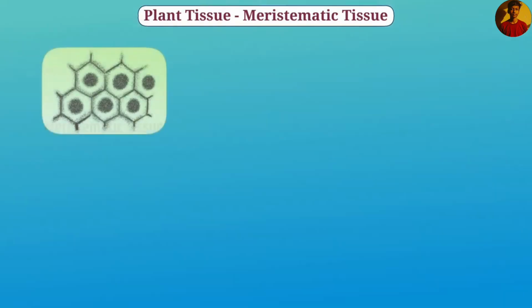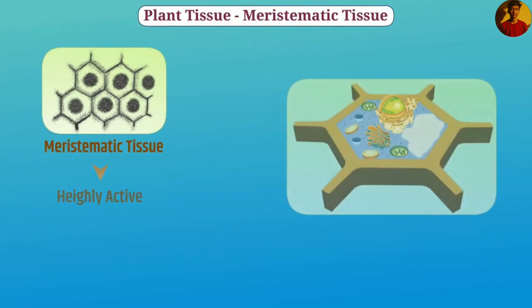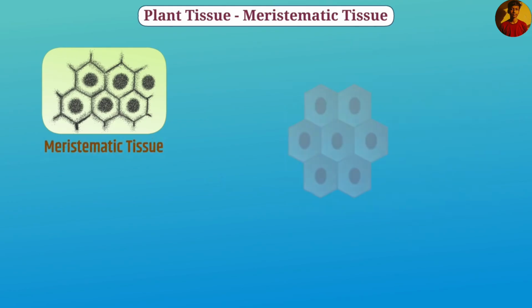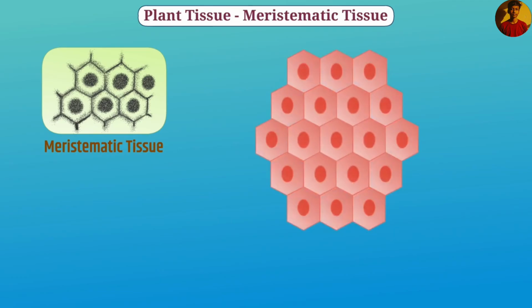The cells of meristematic tissue divide, that's why they are highly active. They have dense cytoplasm, a clear nucleus, and a thin cell wall. Cells of meristematic tissue do not need to store nutrients. That's why they do not have a vacuole. The new cells formed from meristem are initially similar to the meristem, but as they grow and mature, their properties gradually change and they become components of other tissues and work with other tissues.